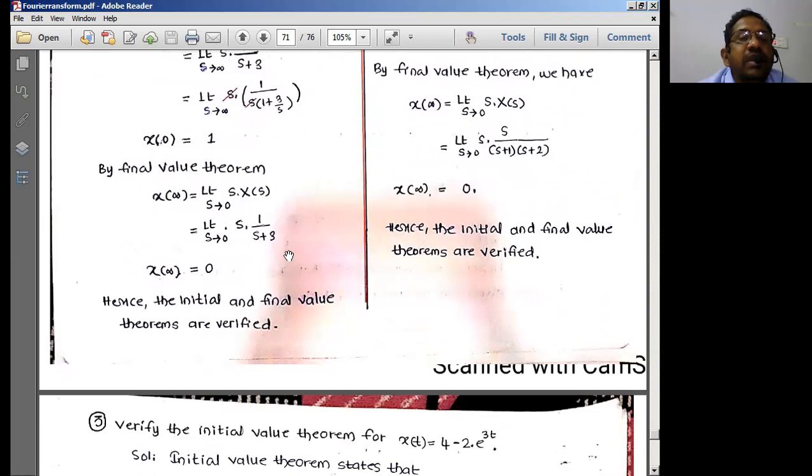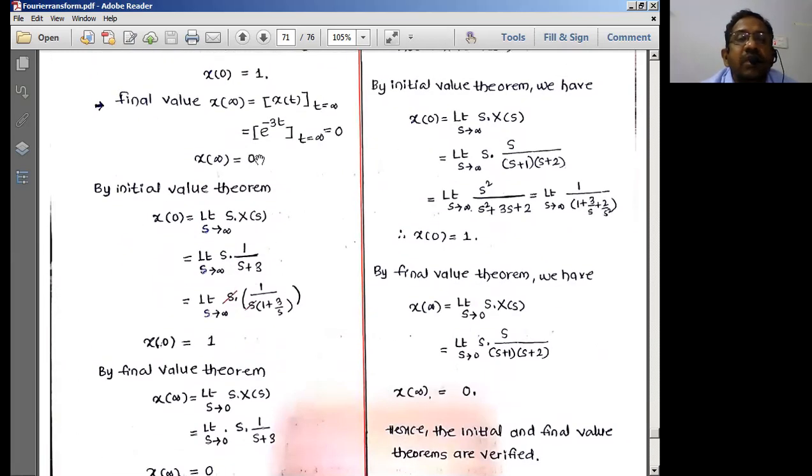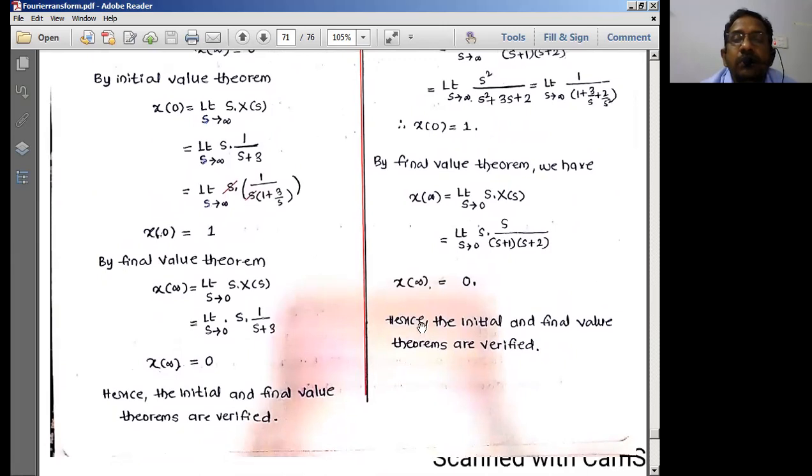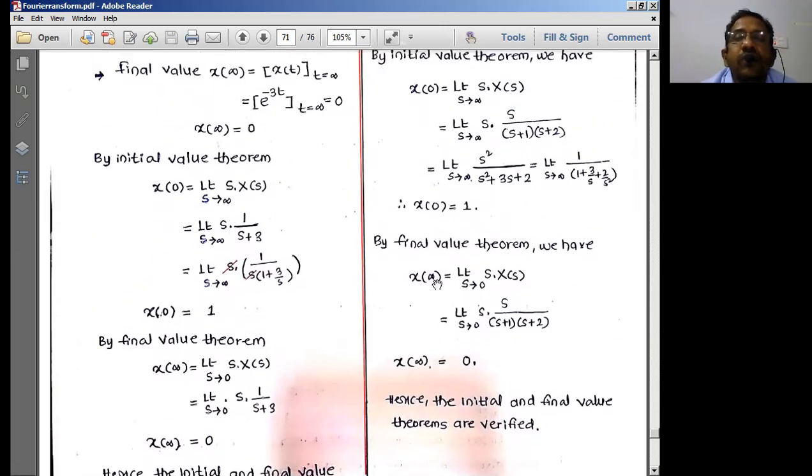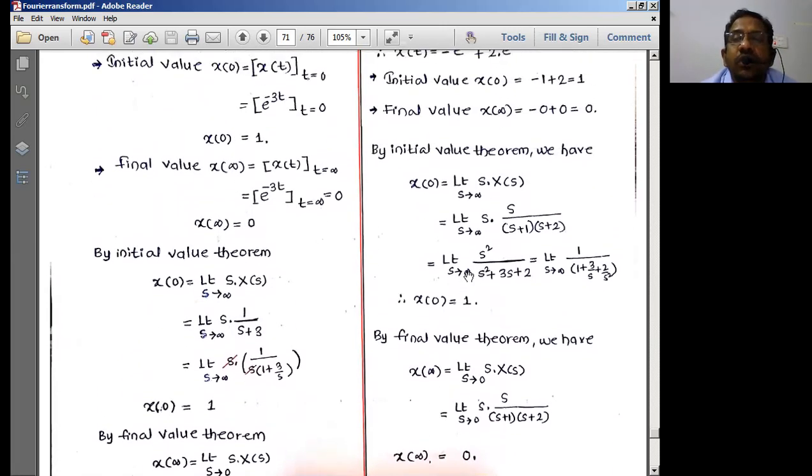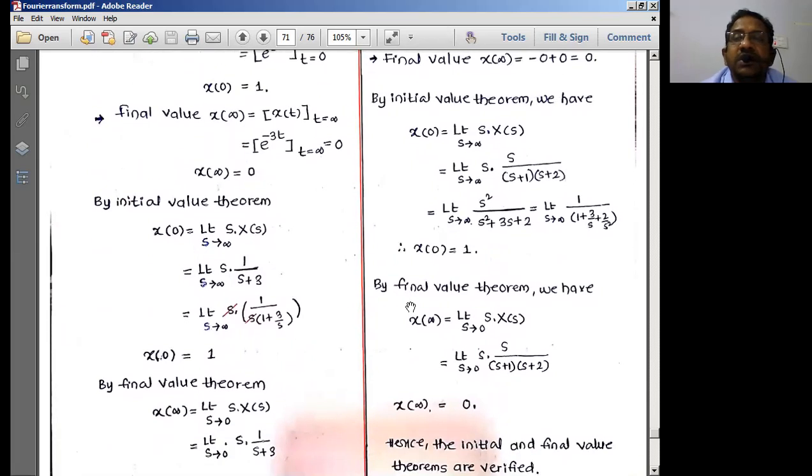Then next is the final value theorem. X of infinity is equal to limit s tends to 0, s into X of s formula. S into this given formula, the given value is 1 by s plus 3. S is 0. So s equal to 0 means 0 into something is 0. So the final value is equal to 0. So it is the same as the final value, which is 0, which we got. Okay. So like this, we can easily solve the expressions here.